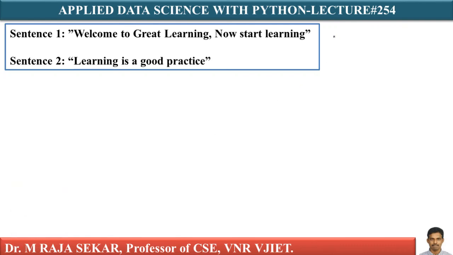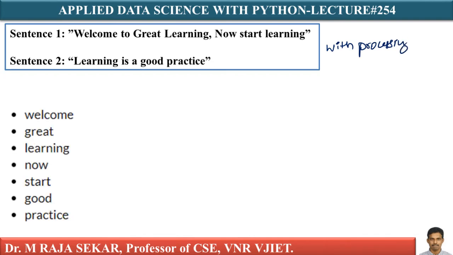Previous one is without processing. This one is with processing. Now what I have to do here, just convert the above sentences. Which sentences? Just see. Let me write like this. Convert the above sentences, sentence 1, sentence 2, in lowercase as the case of the word does not hold any information. Just convert each and every word into lowercase letter. That is step number 1.